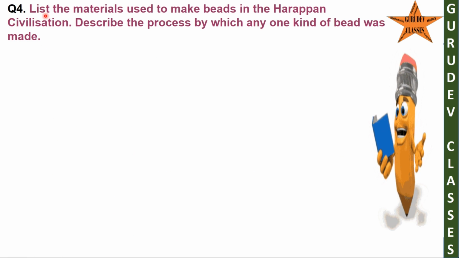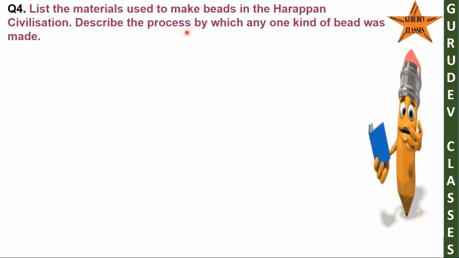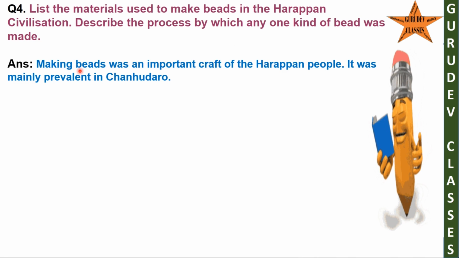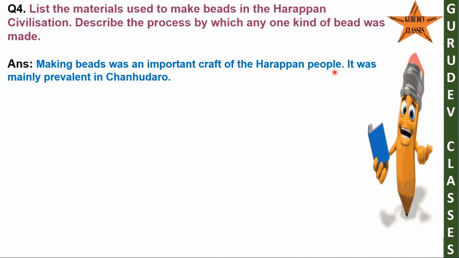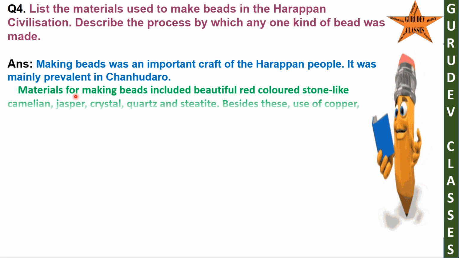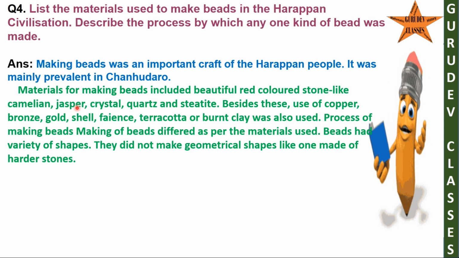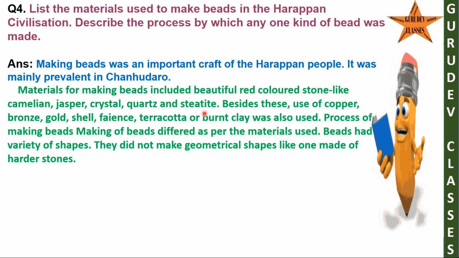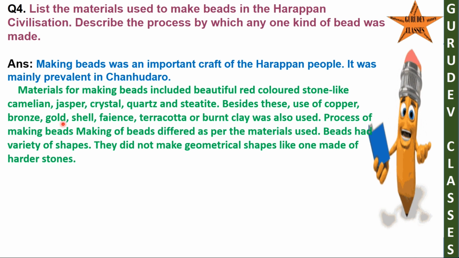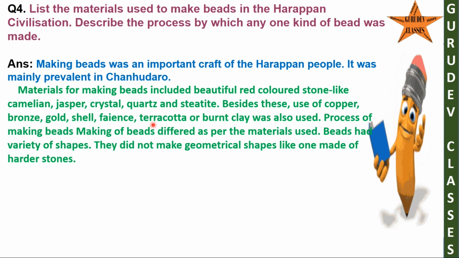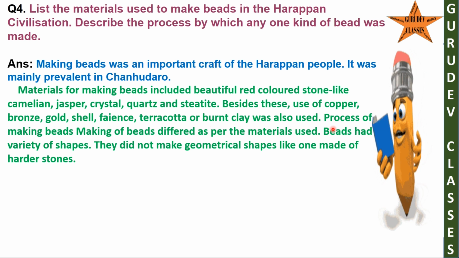Question 4. List the materials used to make beads in the Harappan civilization. Describe the process by which any one kind of bead was made. Answer. Making beads was an important craft of the Harappan people. It was mainly prevalent in Chanhudaro. Materials for making beads included beautiful red-colored stone like carnelian, jasper, crystal, quartz and steatite. Besides these, copper, bronze, gold, shell, faience, terracotta or burnt clay were also used.